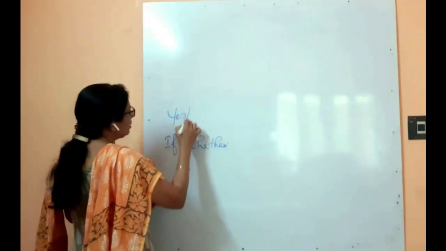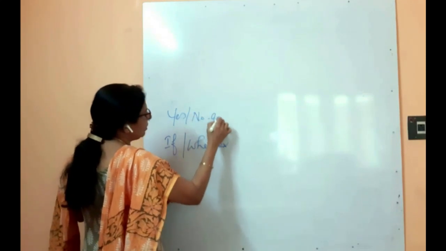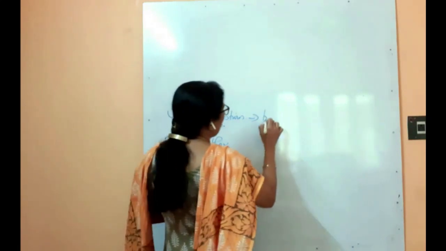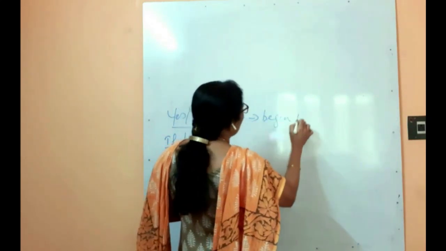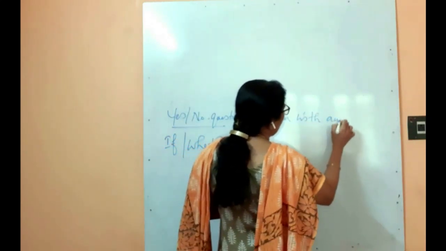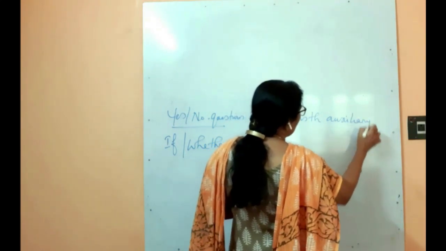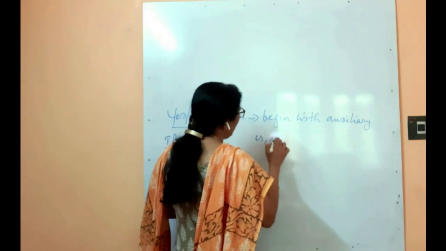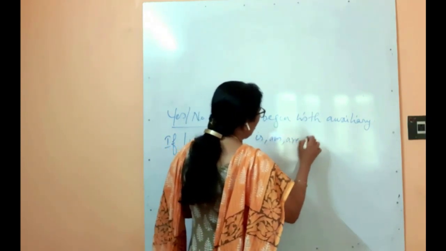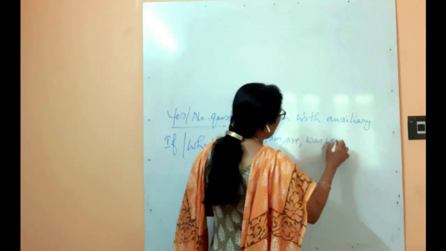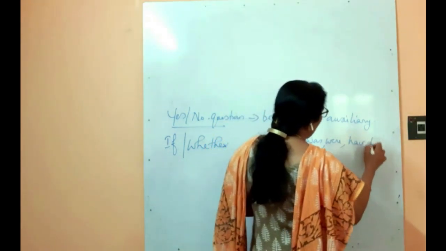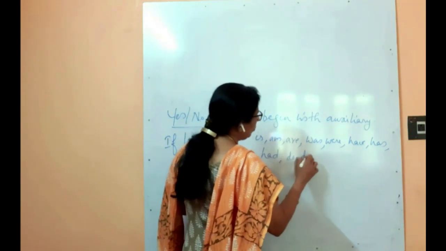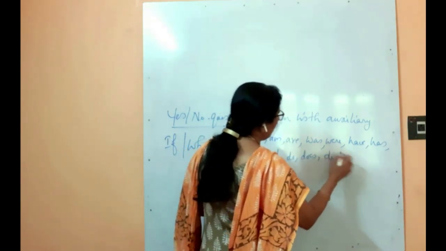Remember, yes or no questions always begin with an auxiliary, for example: is, am, are, was, were, have, has, had, do, does, did.